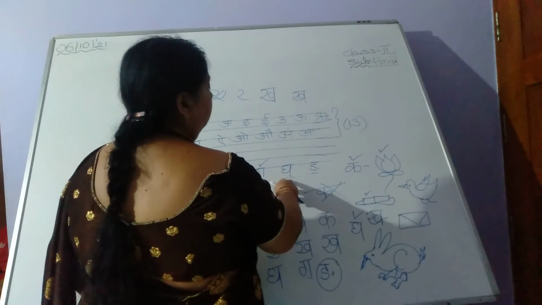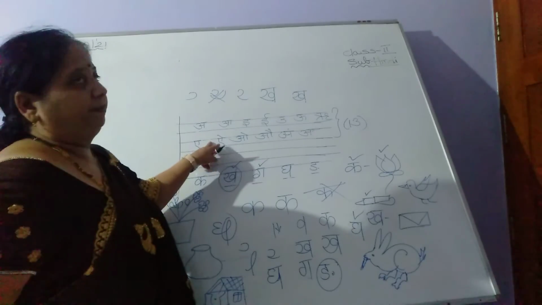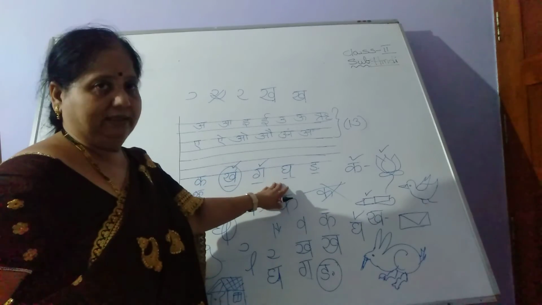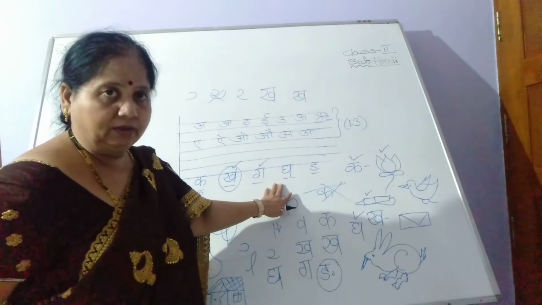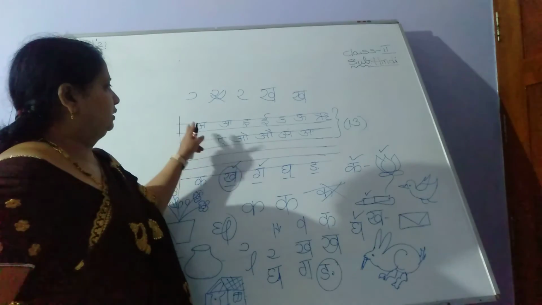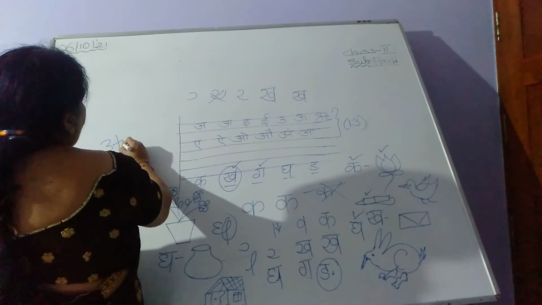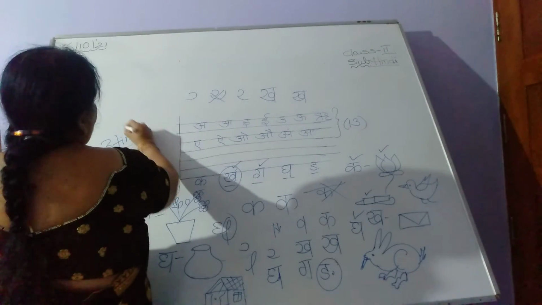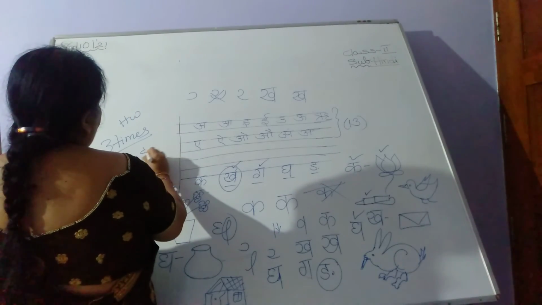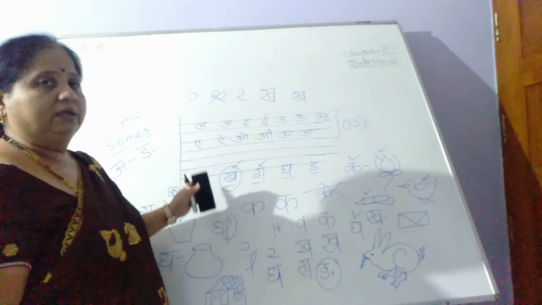Ga, Gha, Ni. Is it clear, children? So keep on doing the practice of writing the A to AHA letters and K to Ni letters. Is it clear, children? I hope this class is very clear, isn't it? So please keep on doing this A to Ni letters. How many times you are going to write? 3 times. This is the homework for you, children. 3 times you do the practice of writing A to Ni letters. Is it clear? Will you follow me? Yes.